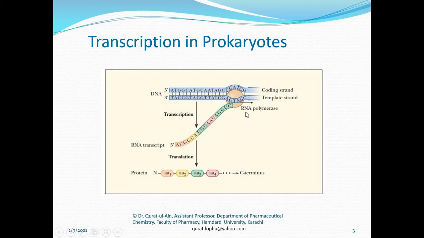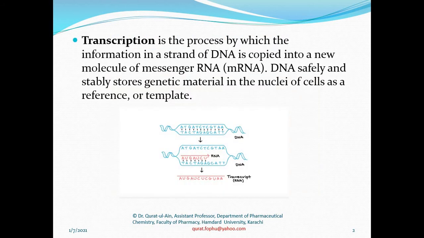After replication, when the DNA synthesizes its copies, the RNA polymerase enzyme comes into action. It recognizes or searches for particular nucleotide sequences on the template strand of the DNA, which runs from 3 prime to 5 prime. These special nucleotide sequences recognized by RNA polymerase are called the Pribnow box sequences in the prokaryotes.